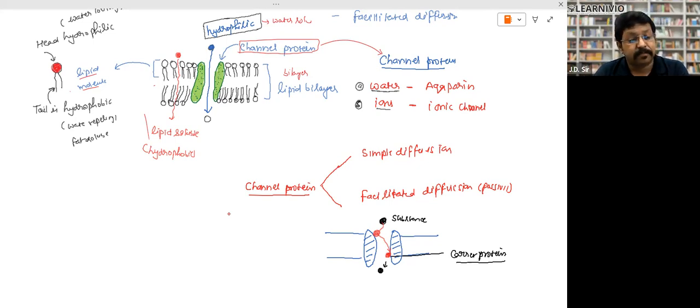Is that clear? Look, in facilitated diffusion, this is the substrate in black color, and this red one is the carrier protein. This carrier protein picks it up from outside and drops it inside. So in facilitated diffusion, along with the channel protein there is another kind of facilitating protein called the carrier protein. But both are passive kinds of diffusion. Is it clear?